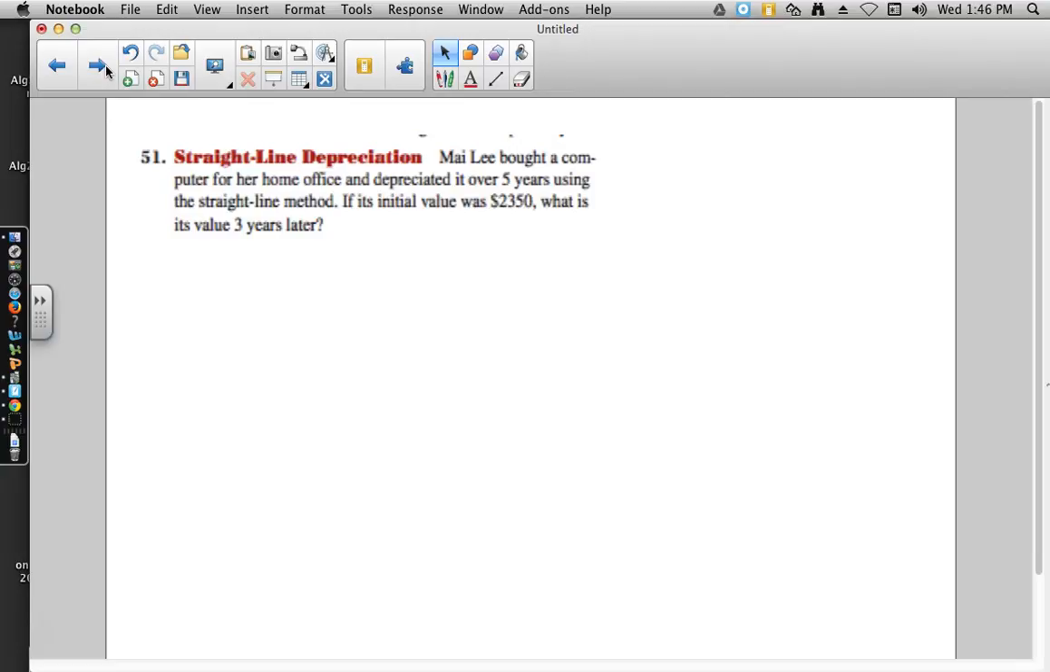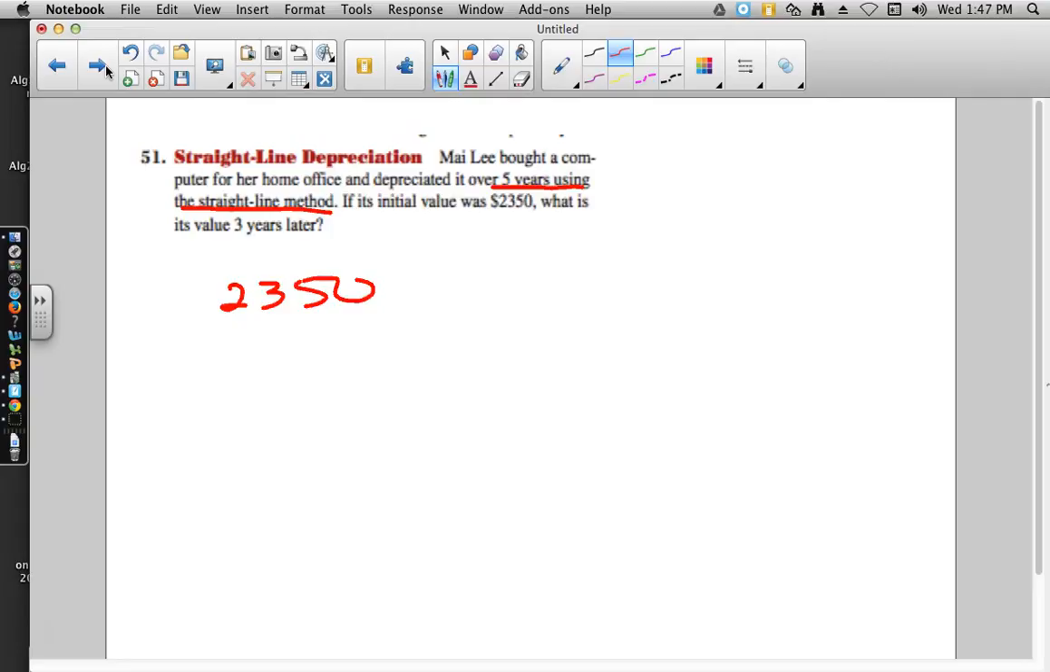51. Miley bought a computer for her home office and depreciated it over 5 years using the straight line method. So, straight line method is probably where people were getting messed up with this. And that's because the straight line method means you're just depreciating it at the exact rate that it would make zero in that number of years. So if we have $2,350 to start off with, and we want that depreciated over 5 years, what we really do is we just divide it by 5. That's it. So that gives you $470 a year.